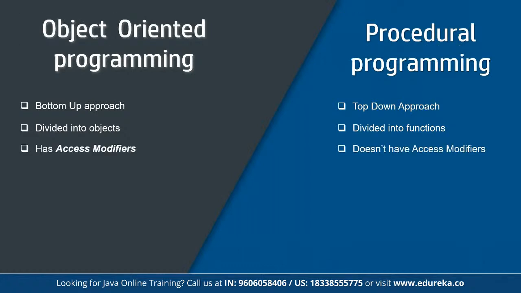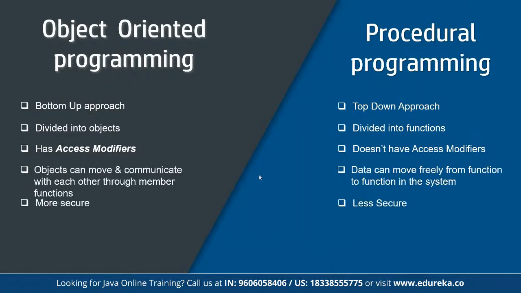If we talk about access modifiers, in OOPS access modifiers are introduced, namely private, public, and protected, whereas we don't have any modifiers in procedural programming. If you are looking to enhance the security of the program, you can use multiple access modifiers, which are only available in the object-oriented programming approach. Next, objects can move and communicate with each other through member functions. And due to abstraction in OOPS, data hiding is possible, and hence it is more secure than procedural programming.